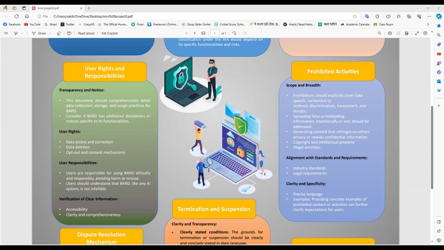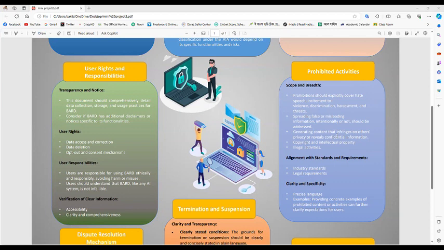Assalamu alaikum, sir. My name is Ali Hassan Sakib from Group 10. Now I am going to present a project. My Bard topic is prohibited activities, and now I am continuing with its scope and breadth.